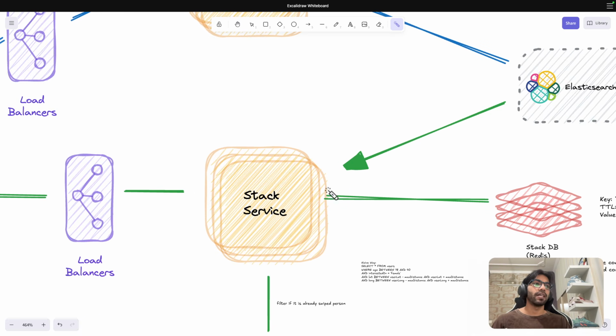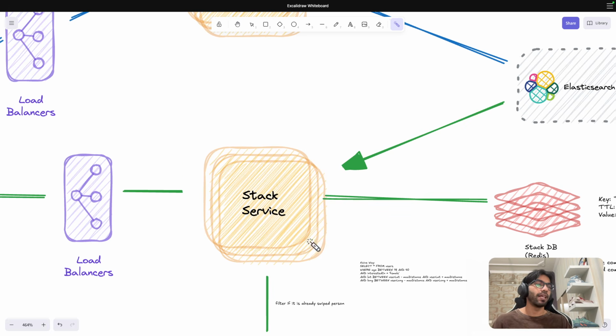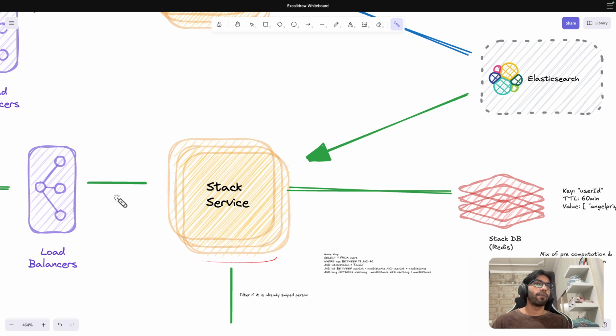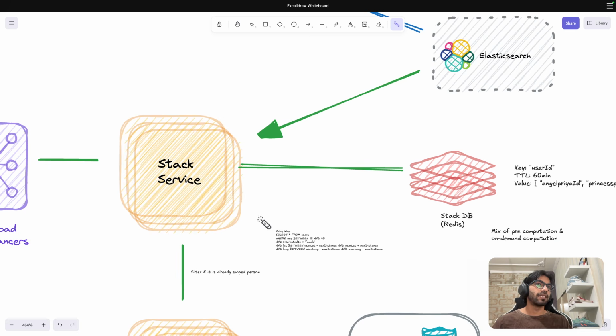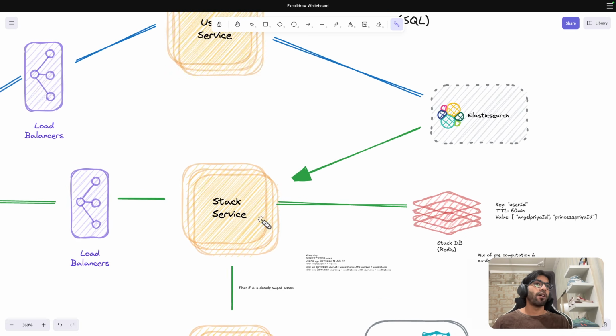Now, what could happen is that Jagrat is again coming in. He's always on Bumble, so he opens the Bumble app and sees what the matches are. So based on Jagrat's preference, we are going to call this Elastic service and show the stack to him, right? Now there are a lot of people. I'm not the only one using Bumble, right? Let's say some other people, Ronaldo is also, he probably doesn't need to be on Bumble, but let's say, Neymar is on Bumble. Neymar is the kind of person you would find on Bumble, right? So now what would happen in that case is, for him or for anyone else.